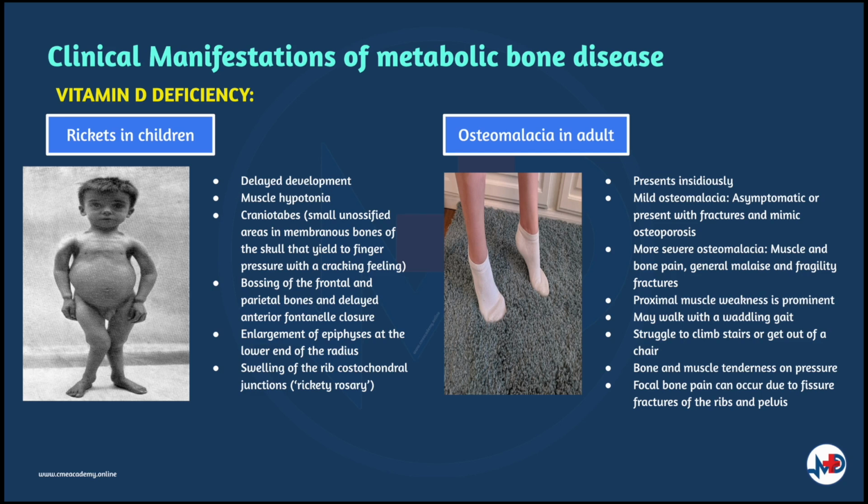Osteomalacia in adults presents insidiously. Mild osteomalacia can be asymptomatic or present with fractures and mimic osteoporosis. Severe osteomalacia presents with muscle and bone pain, general malaise, and fragility fractures. Proximal muscle weakness is prominent, and the patient may walk with a waddling gait and struggle to climb stairs or get out of a chair. There may be bone and muscle tenderness on pressure, and focal bone pain can occur due to fissure fractures of the ribs and the pelvis.